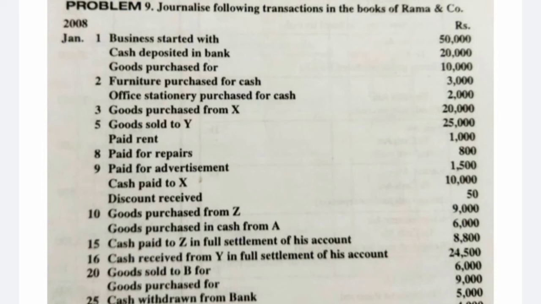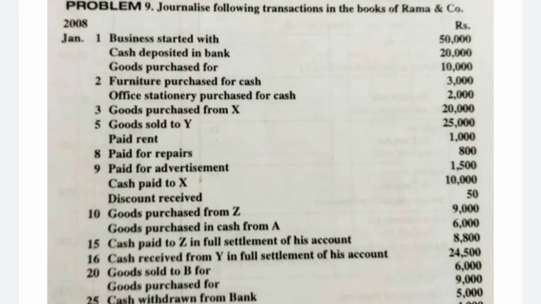Paid rent of rupees 1,000. Rent is a nominal item, an expenditure, so debit all expenses: rent account debit to cash account. Paid for repairs, it is also an expenditure: repairs account debit to cash account. Paid for advertisement, debit all expenses: advertisement account debit to cash account, 1500.